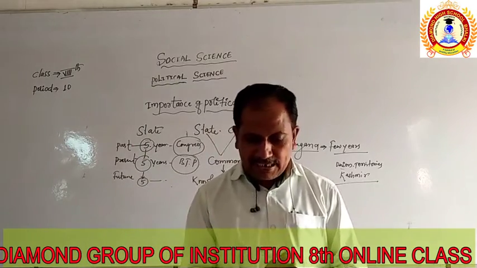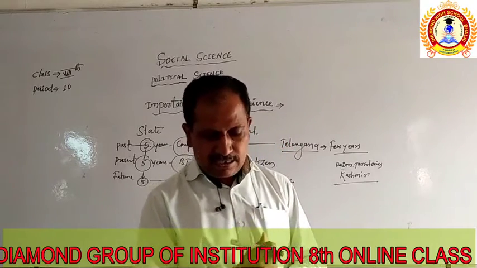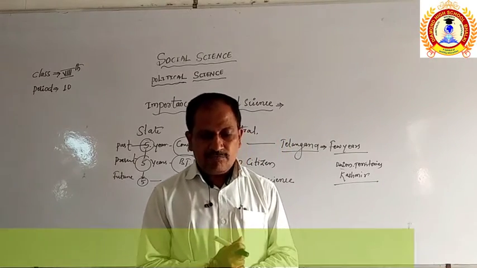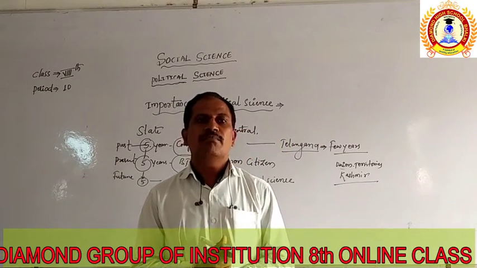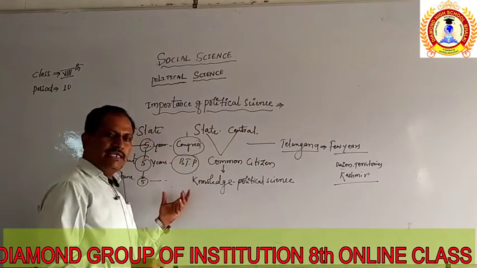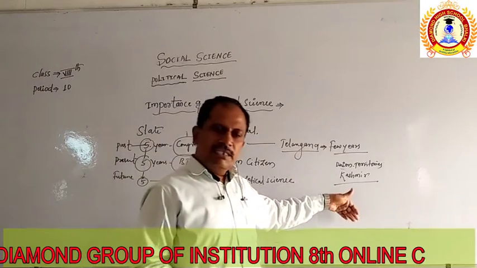Now, political science helps to understand the important political institutions like political parties, federations and local bodies. You can take the example of Gram Panchayat, Taluka Panchayat, and Jilla Panchayat.